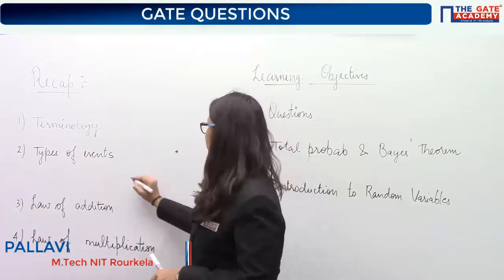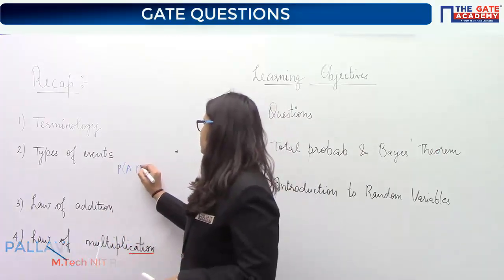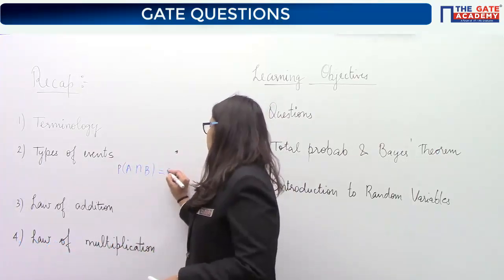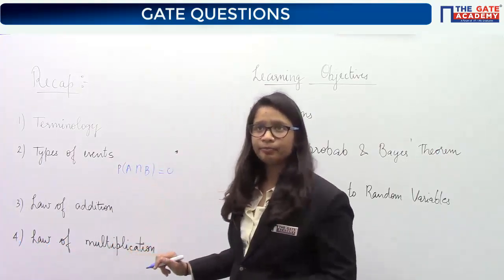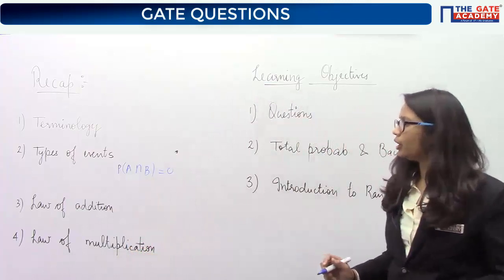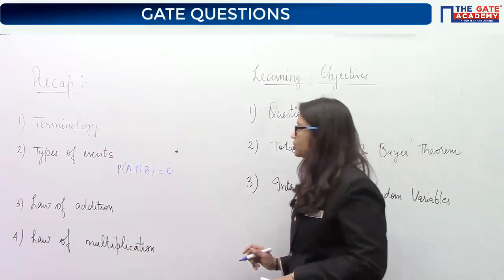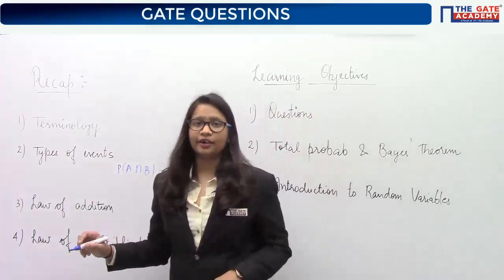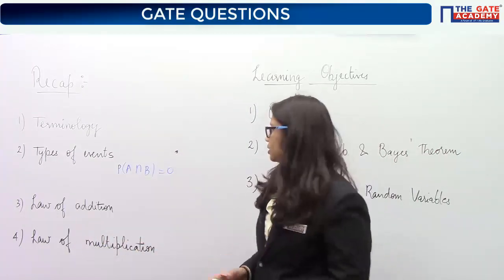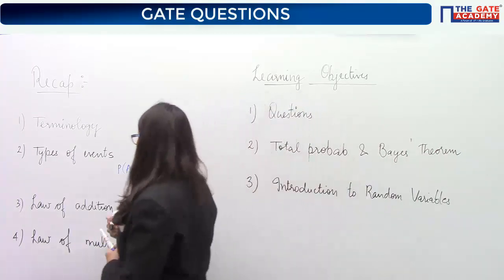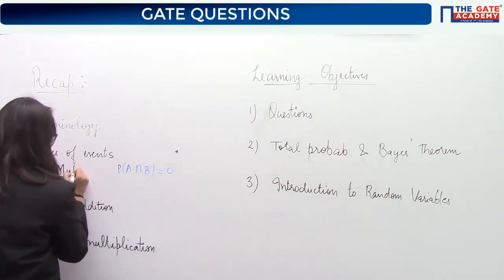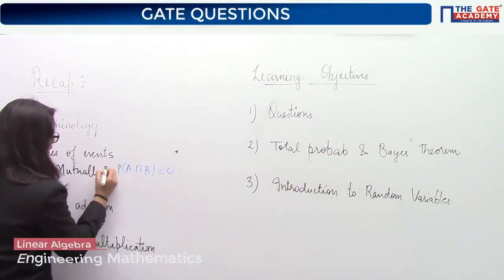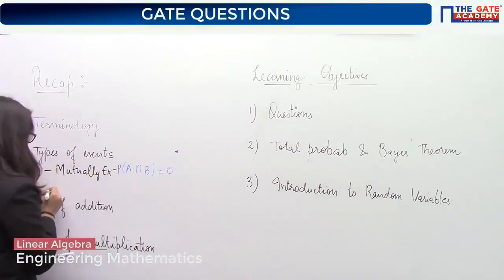If you remember, if I say probability of A intersection B is 0, then what kind of events are A and B? Mutually exclusive. Whenever you are given the condition that their intersection is 0, the events are said to be mutually exclusive.